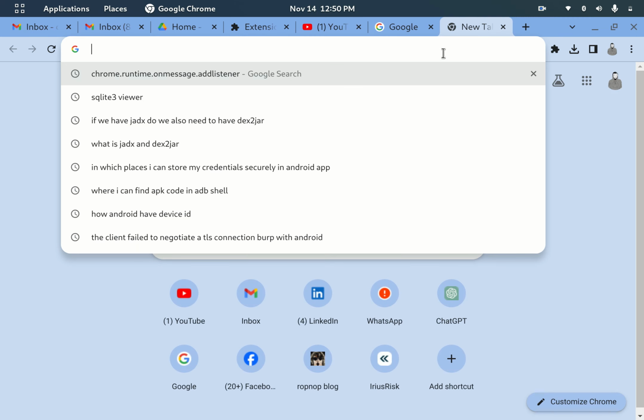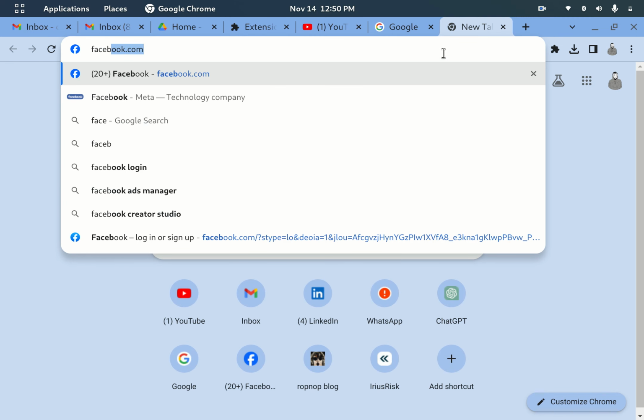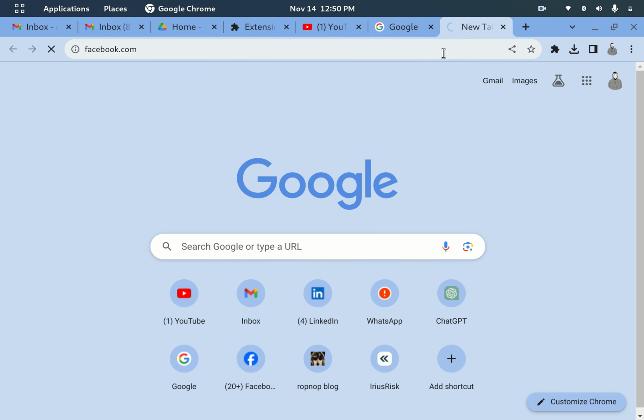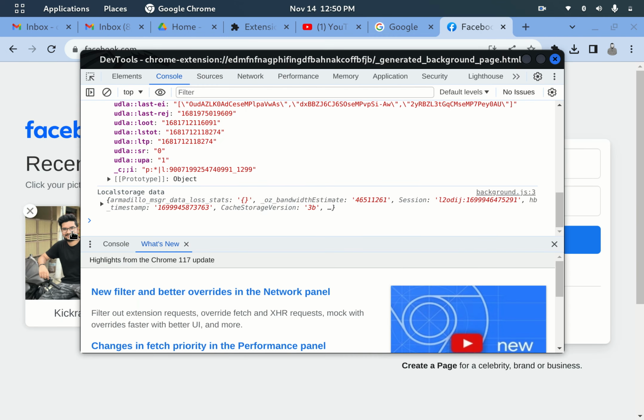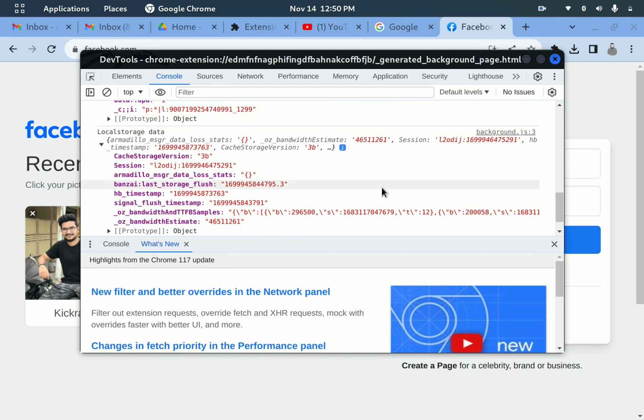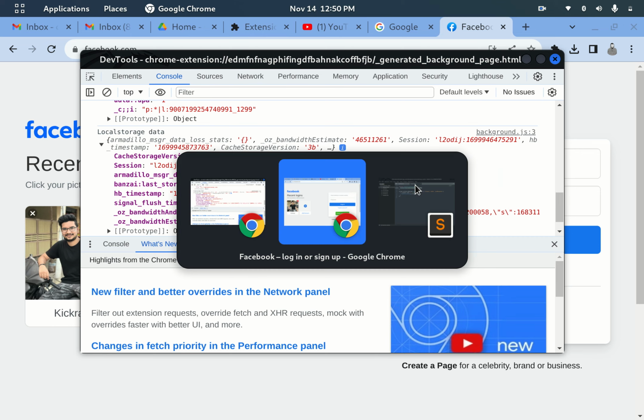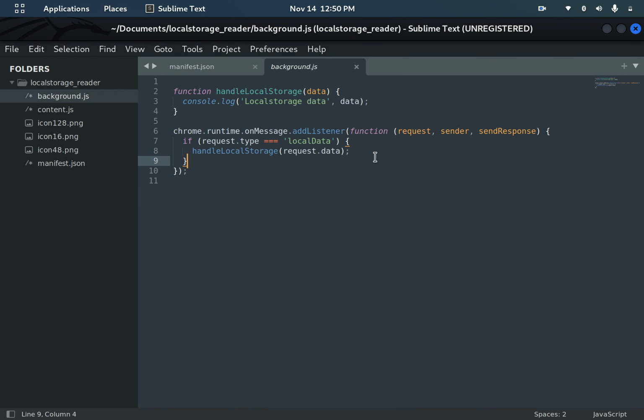Let's see what happens if I visit facebook.com this time. Yeah, it is able to access that web page's local storage also. This is happening because the content script, the JavaScript, has the ability to access all the DOM elements of the web page that you are visiting.